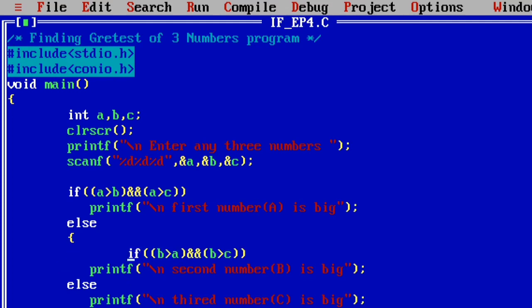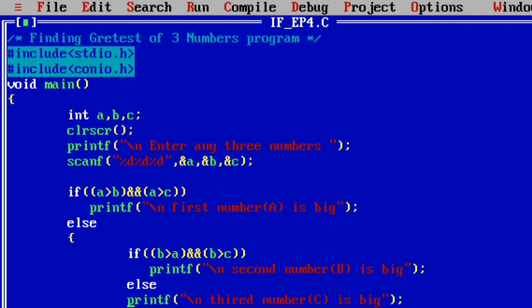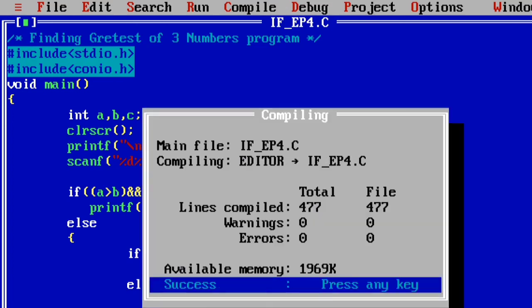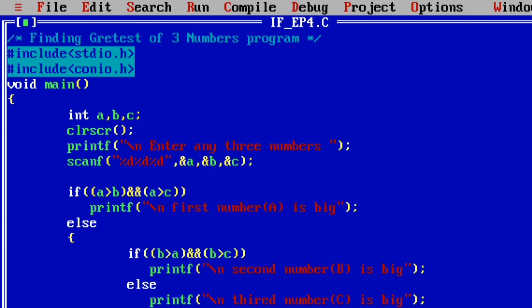So what is the definition of nested if? If an if or if else statement contains internally one or more if or if else statements, then we say that is called the nested if.